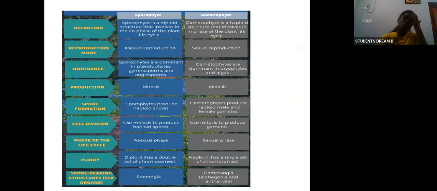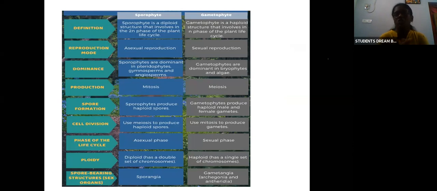So, what is a sporophyte? What is a gametophyte? You need to know all these differences before moving on to the life cycle. Sporophyte is a diploid structure that is involved in the 2N phase of the plant life cycle. So it is a diploid structure.